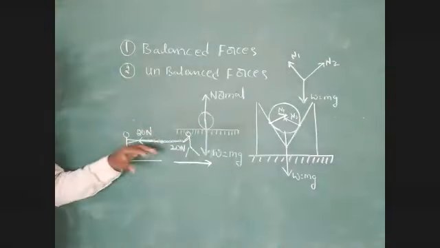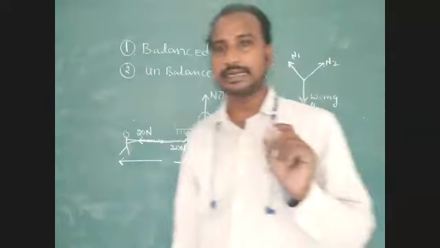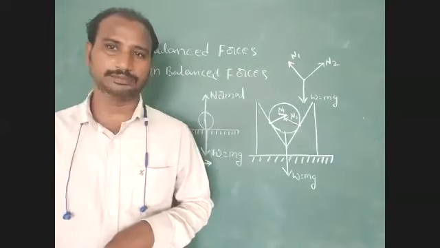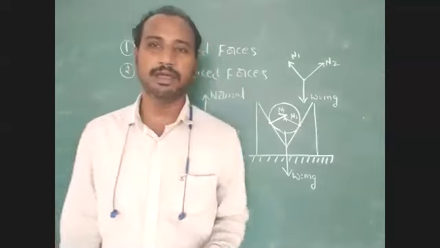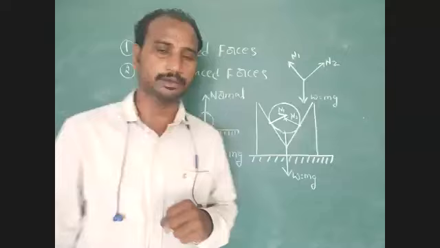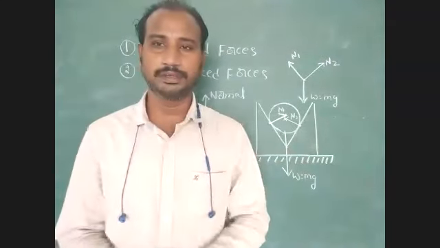Okay, we have to identify: to keep a body at rest on a horizontal surface, we require a minimum of 2 forces, and a maximum of n number of forces. It is a very important point.